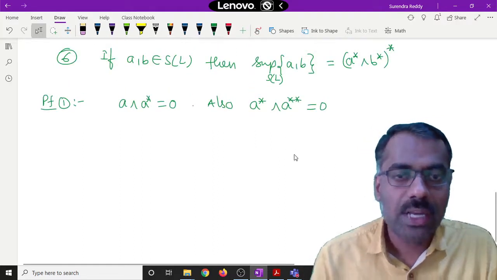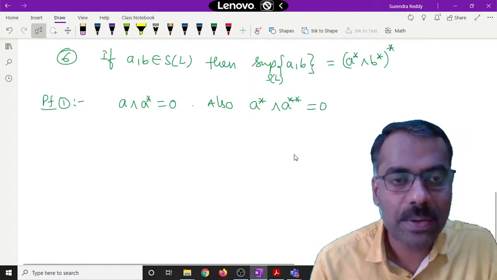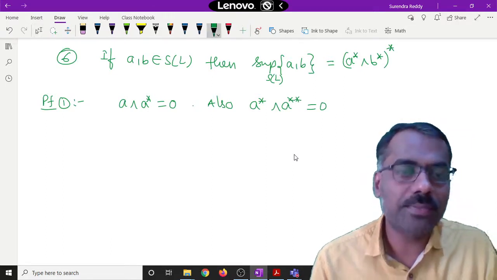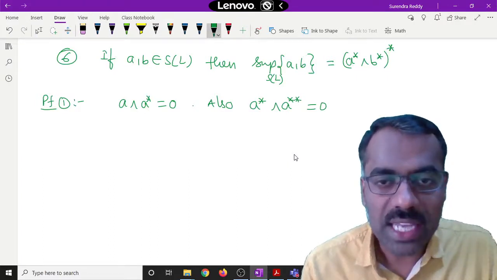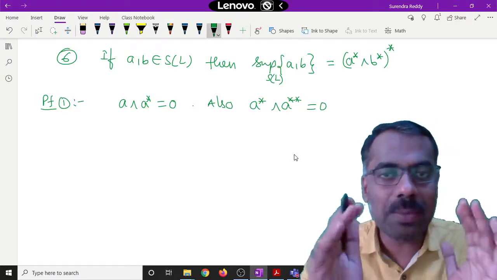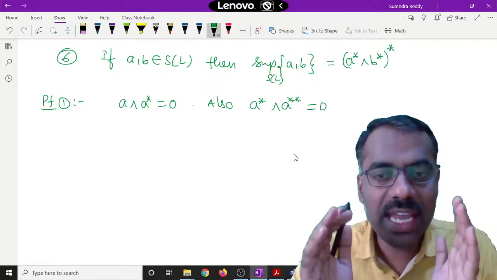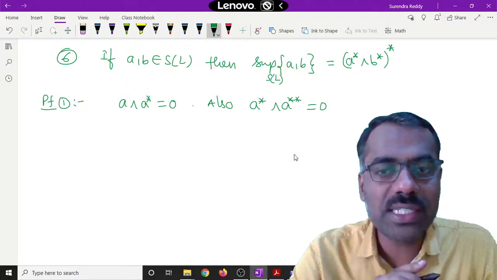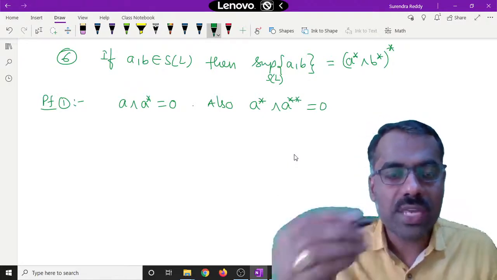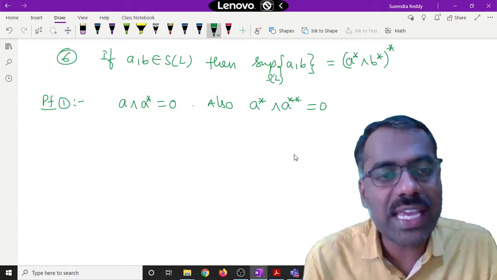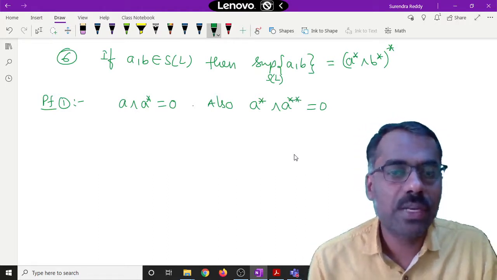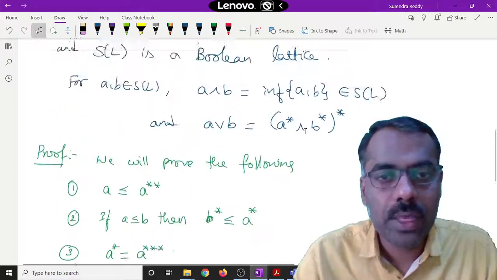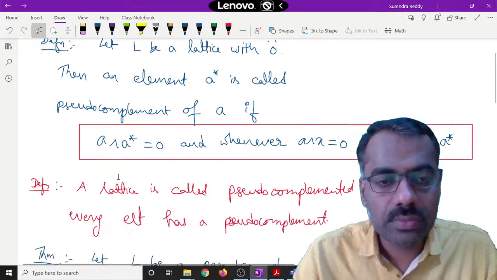So now this is like your x in the definition. So x meet A star is 0, and A star meet A double star is 0. What do we know about A double star? A double star is the largest element satisfying this meet with A star being 0. A also satisfies that A meet A star is 0. So what is the relation between A and A double star now? A is less than or equal to A double star.